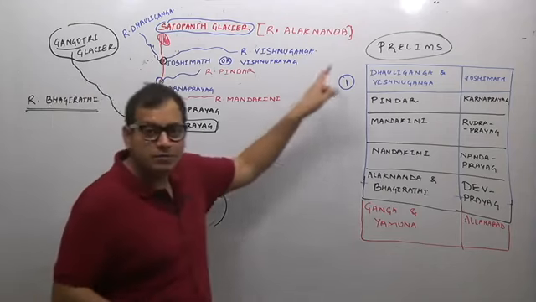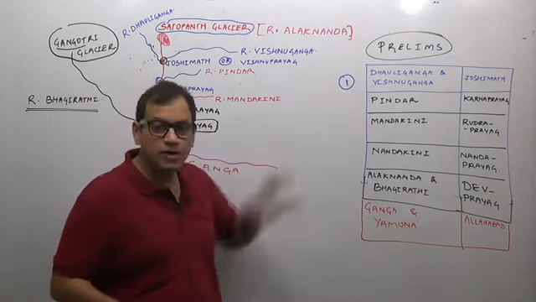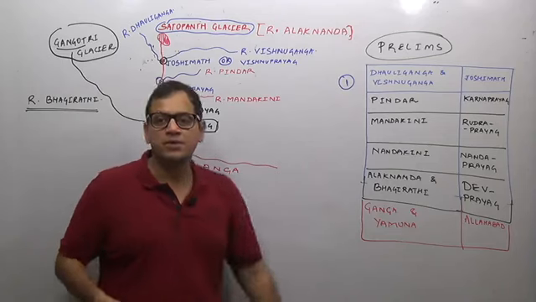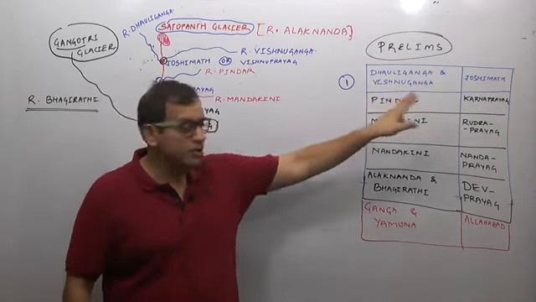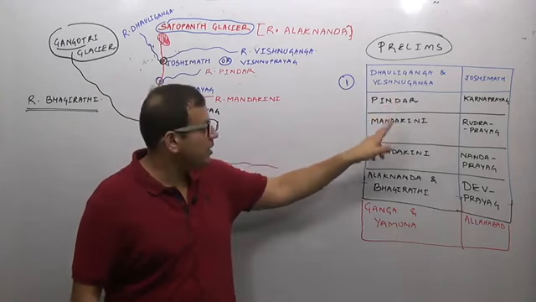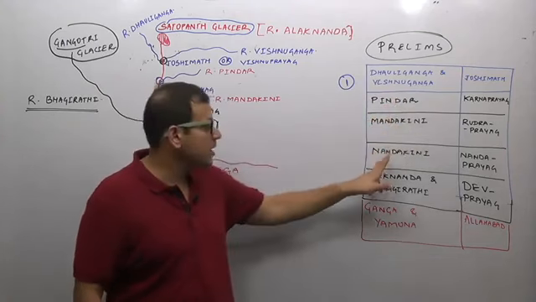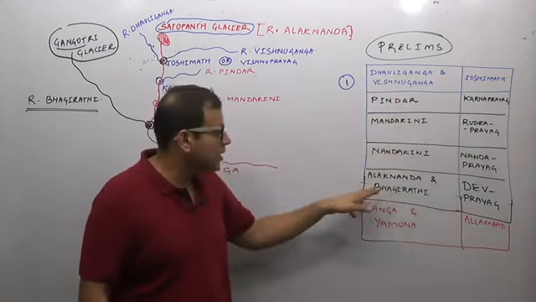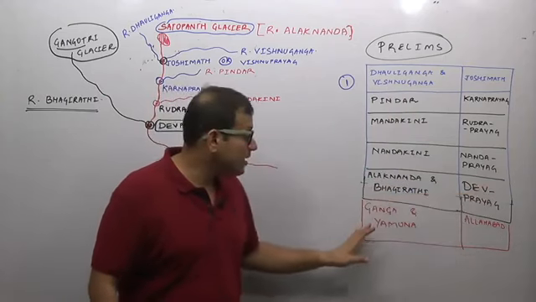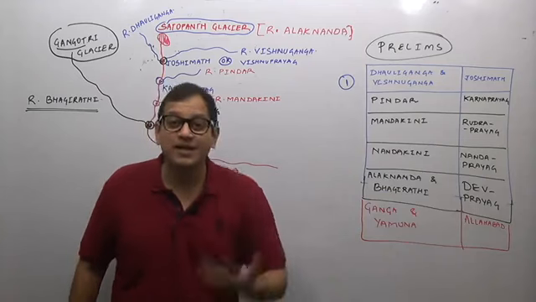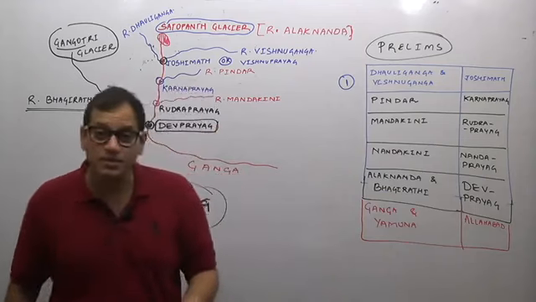I hope that you are writing down this table. You note down this table, because I will rub this table. This table says Dhauli Ganga and Vishnu Ganga at Vishnu Prayag or Joshimath, Pindar at Karna Prayag, Mandakini at Rudra Prayag, Nandakini at Nand Prayag, Alaknanda and Bhagirathi at Dev Prayag. Then Ganga and Yamuna meet at Prayag, that is the Allahabad region.